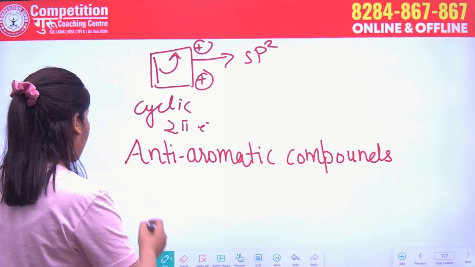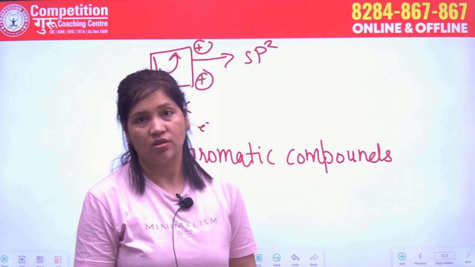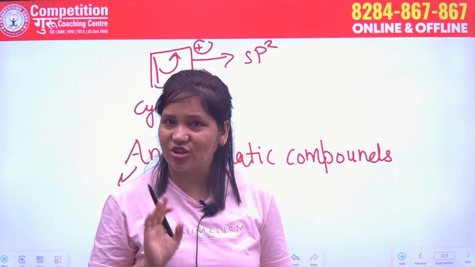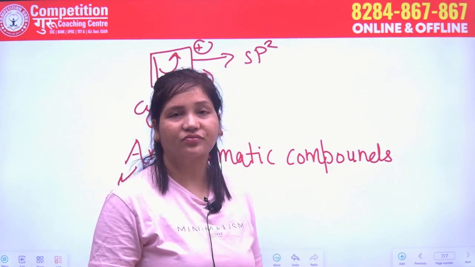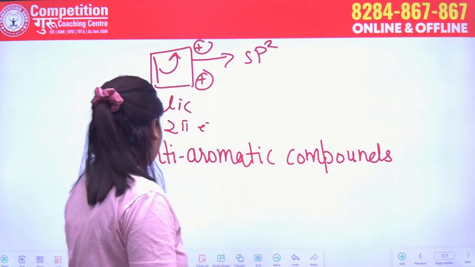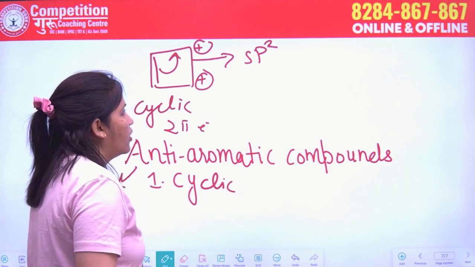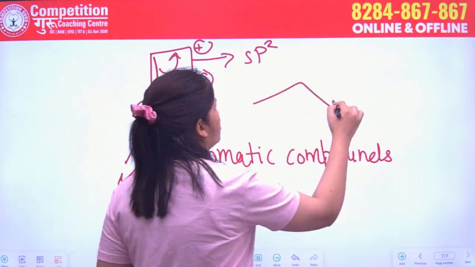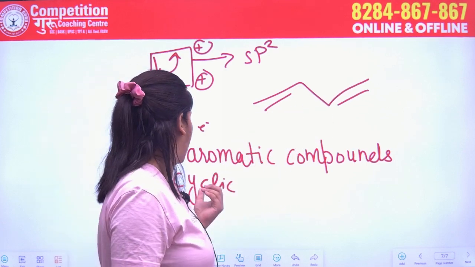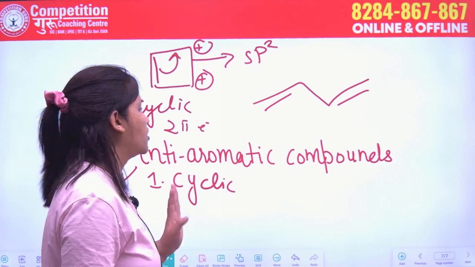What are anti-aromatic compounds? Okay. In anti-aromatic compound, you will see all the conditions are similar, just like the aromatic compound. Only one condition is different, which is here the pi electron should be 4n pi. Okay. Like number 1, cyclic. What is the cyclic? As I told you, if we have a compound like this, we will not consider it in the anti-aromatic compound because it is not a cyclic compound.